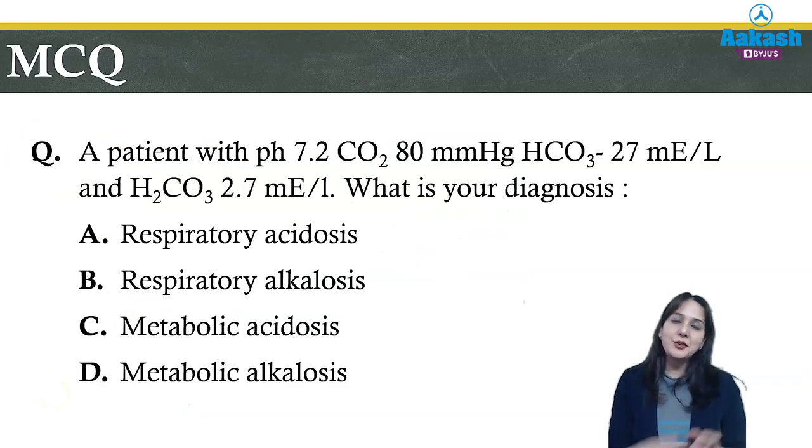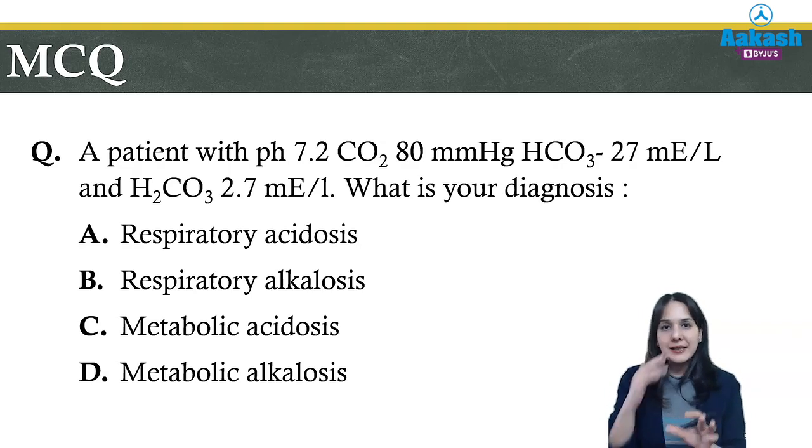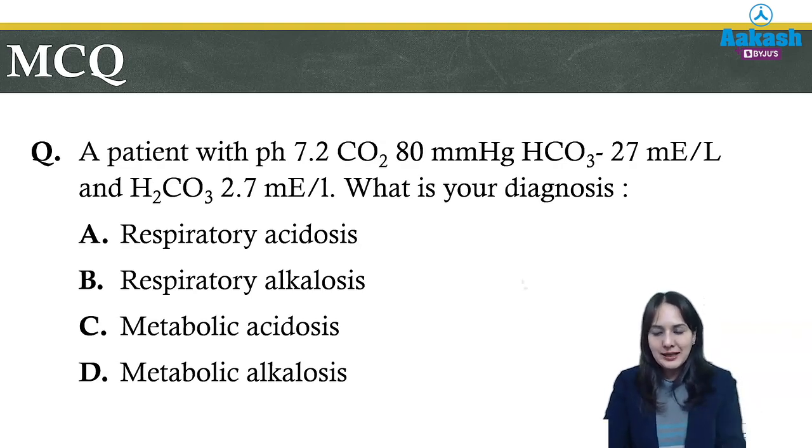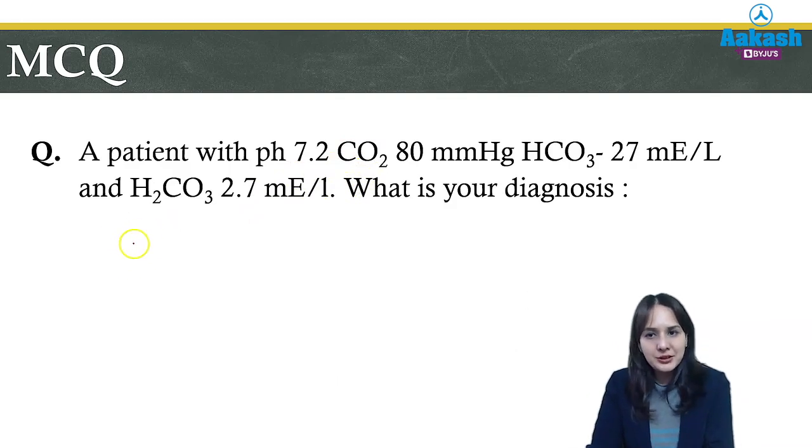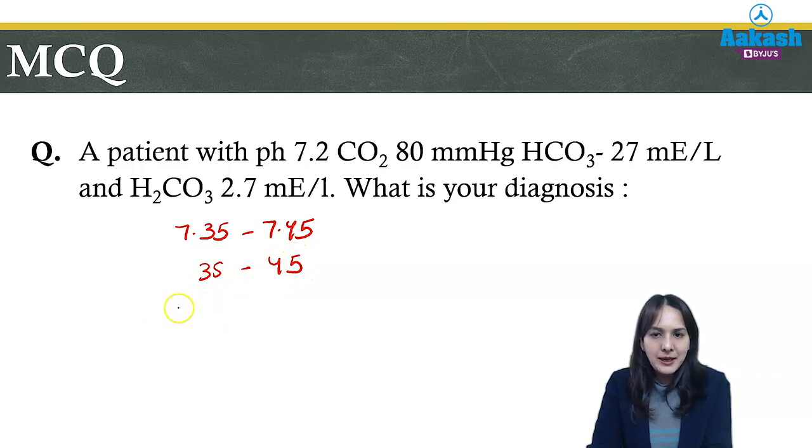Now the next question is to find out whether the patient is suffering from respiratory or metabolic acidosis, or respiratory or metabolic alkalosis, and you should also know how to tell whether the compensatory mechanism is active or not. Before answering this question, you should first understand the normal values. These are not given in your exam, so you should know the normal pH is 7.35 to 7.45.